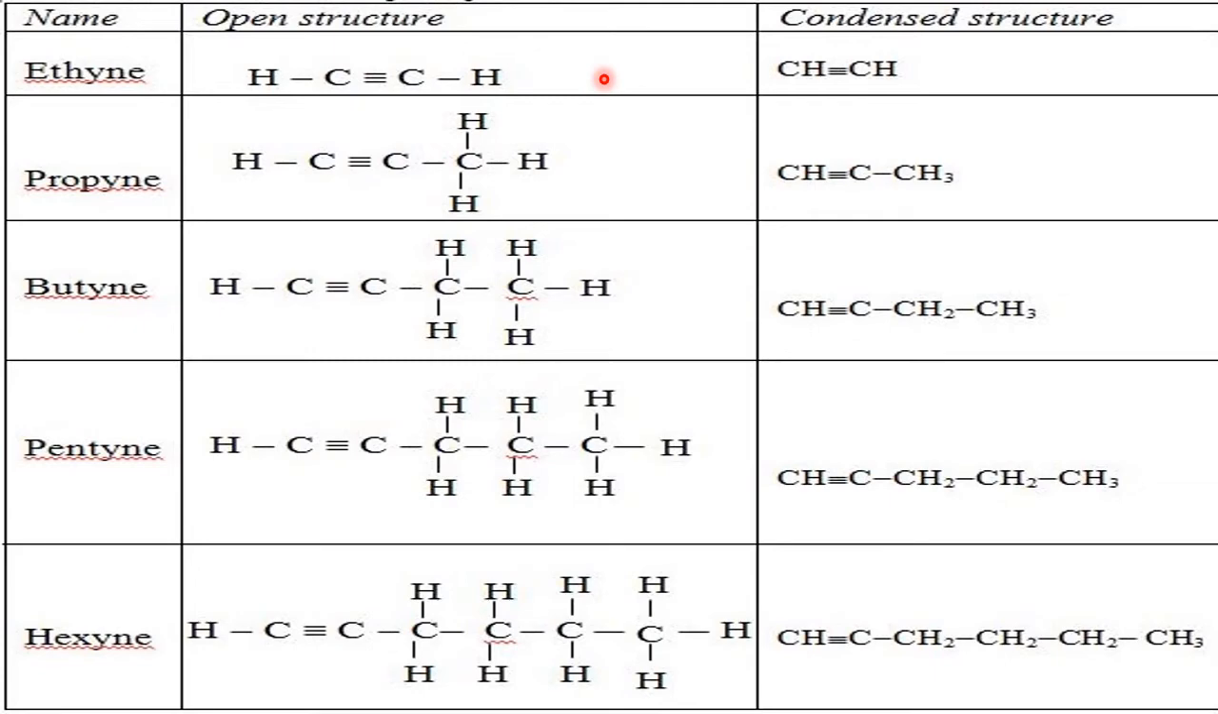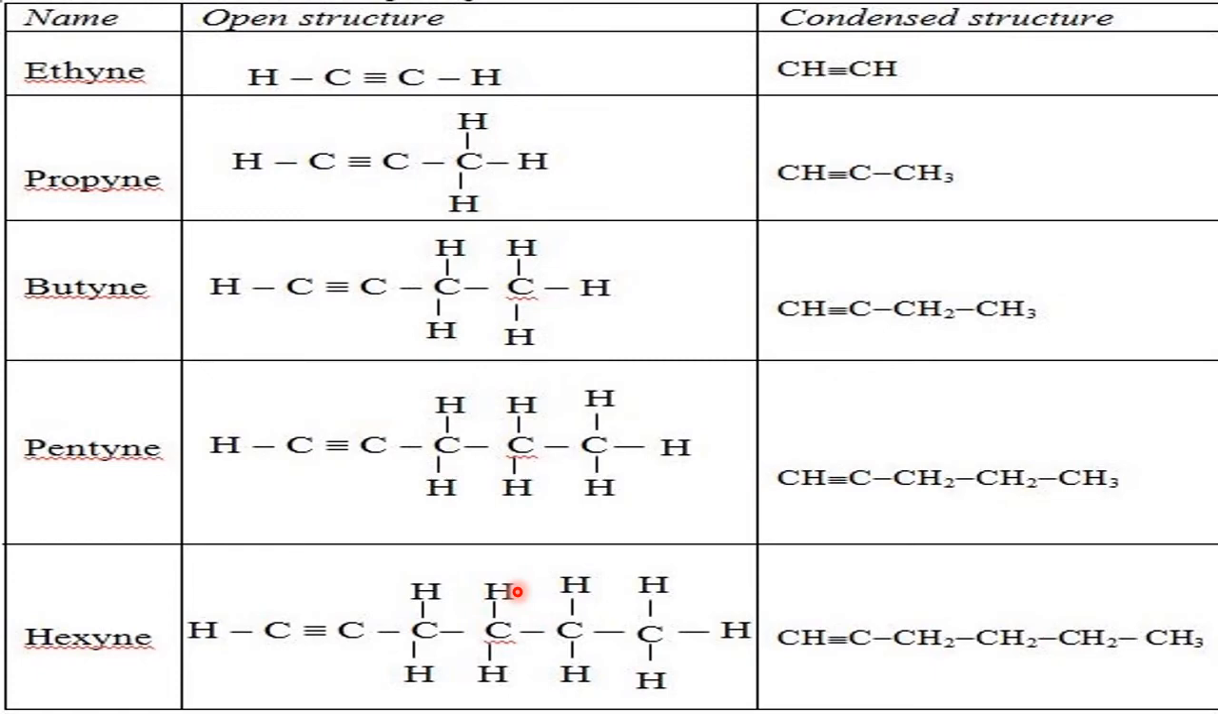The alkyne series with general formula CnH2n-2. That you have to check. Ethine, propine, butyne, pentyne, and hexyne. I have not taken the examples of heptyne up to decyne because it takes a lot of space, so to write and to set it becomes very difficult. So just to understand, I have taken the first 5 alkynes.